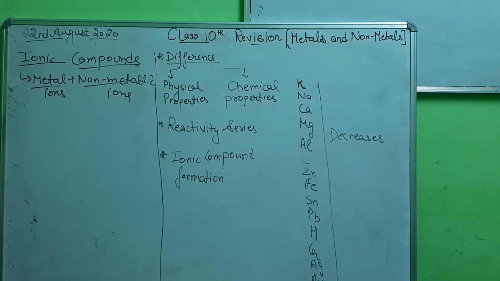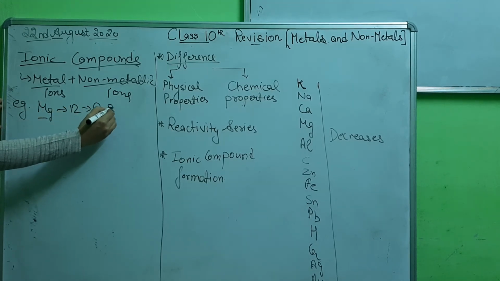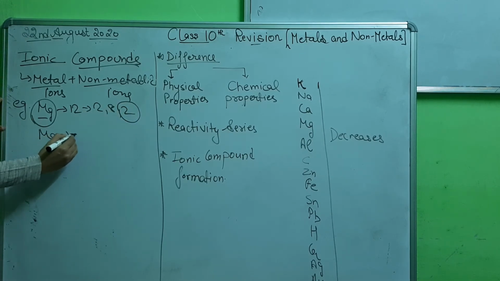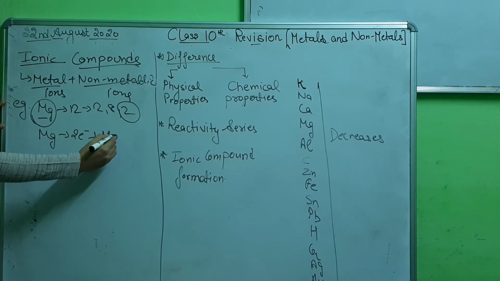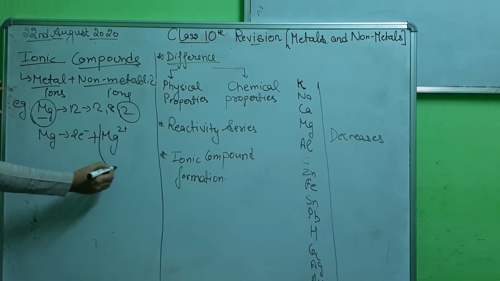Let's understand this with the help of an example. We have magnesium as a metal. The atomic number of magnesium is 12, and its electronic configuration is 2, 8, 2. To make this magnesium atom stable, we need to make it either 8 or 0. So we will remove 2 electrons from this magnesium. It will become Mg2+. Right? So this is your metallic ion.